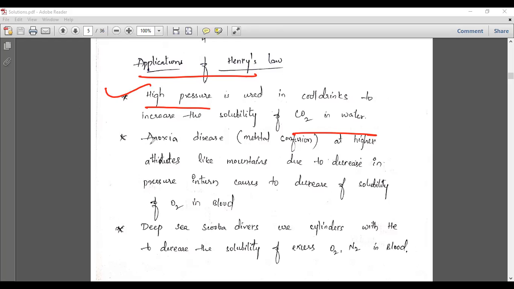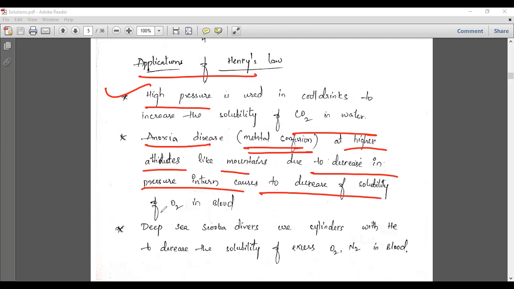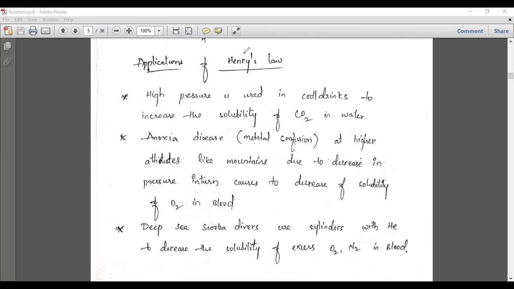The second one is the anoxia disease. It is also called mental confusion at higher altitudes like mountains, due to a decrease in pressure, which in turn causes a decrease in the solubility of O2 in blood. That is a very important thing here: anoxia is a disease or a condition, and it generally occurs on a mountain or at higher altitude. You have to understand one thing here: when you go to higher altitudes...